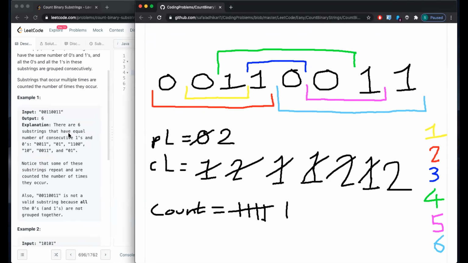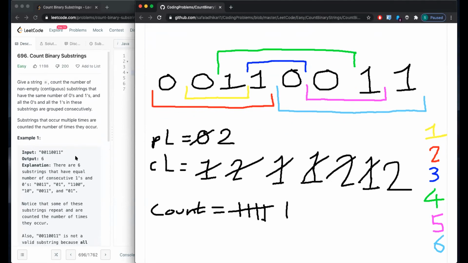All right. So the way I understood this problem is, we're given a string, count the number of non-empty contiguous substrings that have the same number of zeros and ones, and all the zeros and all the ones in the substring are grouped consecutively. If we look at this example, 0011, the output is six. The reason is on the right, in the same diagram: 01 is one substring, 0011 is one substring, then 10. We're taking into account the number of ones and number of zeros. If they're equal, and duplicates are allowed, then that becomes a substring, and we just count those substrings.